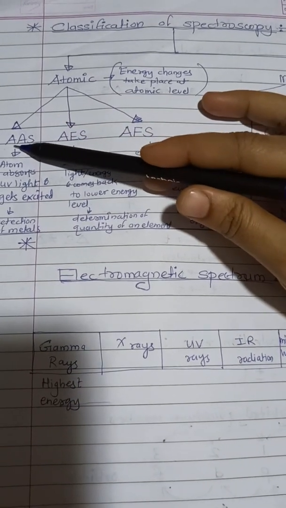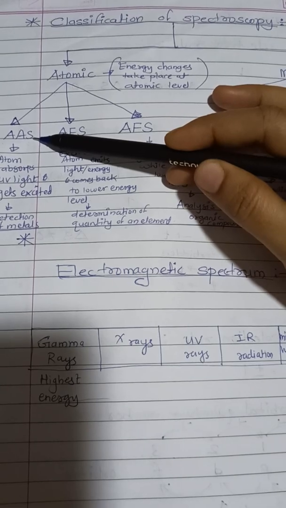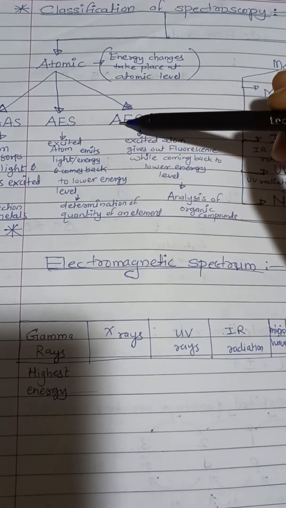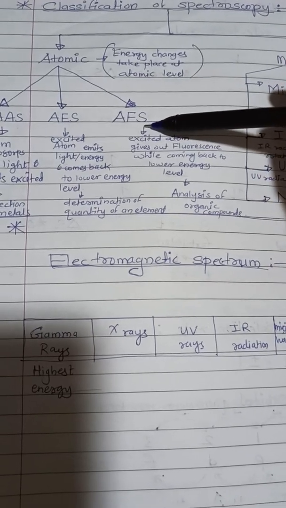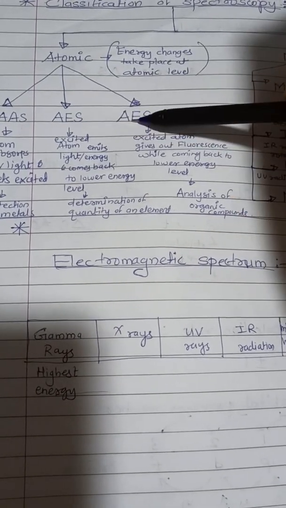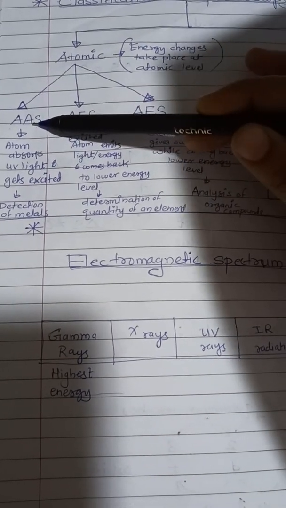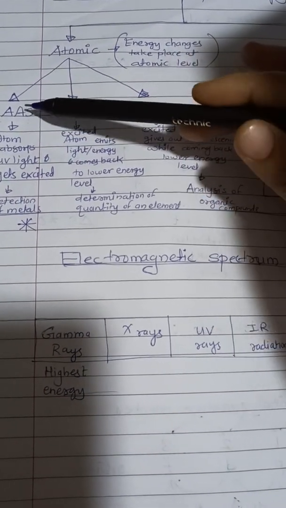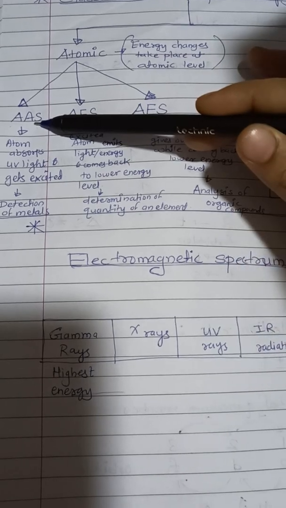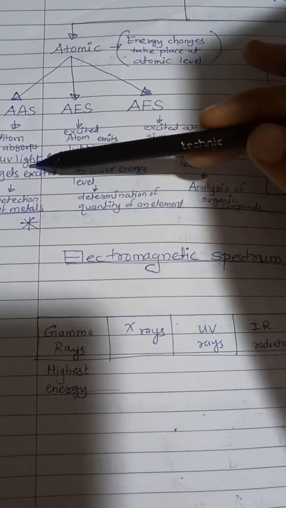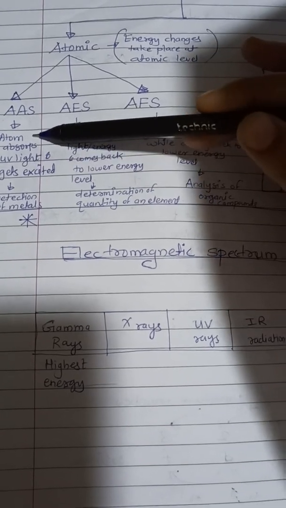These are the shortcuts that I have written. The first one is atomic absorption spectroscopy, then atomic emission spectroscopy, and atomic fluorescence spectroscopy. The latter two are basically emission spectroscopies, and the first is the absorption spectroscopy. Now what is the meaning of this? In atomic absorption spectroscopy, the atom absorbs UV light and gets excited from a lower energy level to a higher energy level.